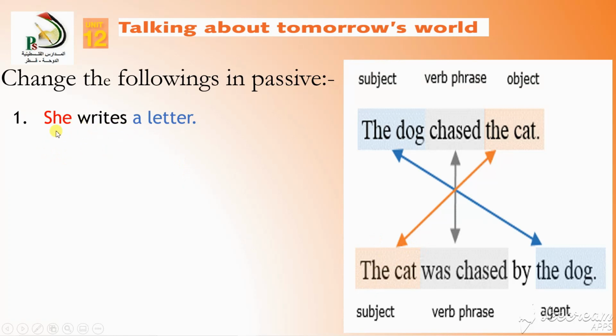So it would be a letter is, and what is the past participle of write? Written. A letter is written by her. Very good. The object is now the subject, the verb keeps the same place but is reformed, and then by her. That's the end of the passive.